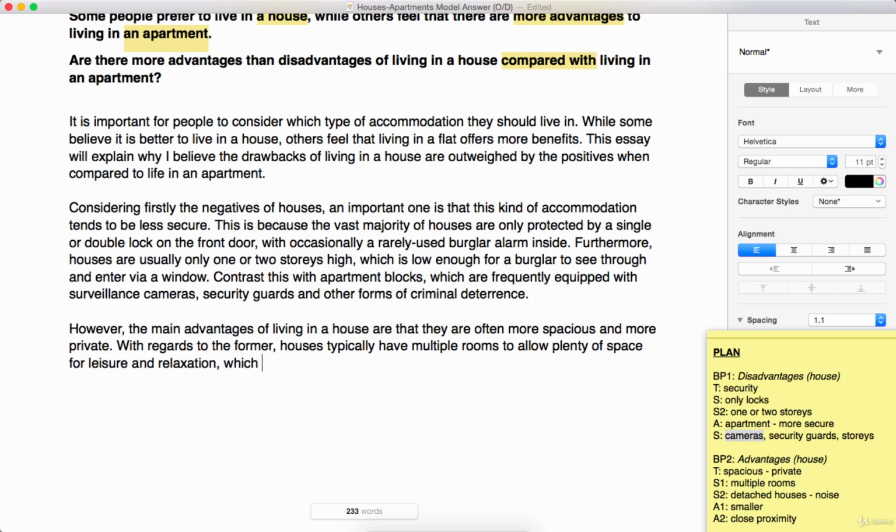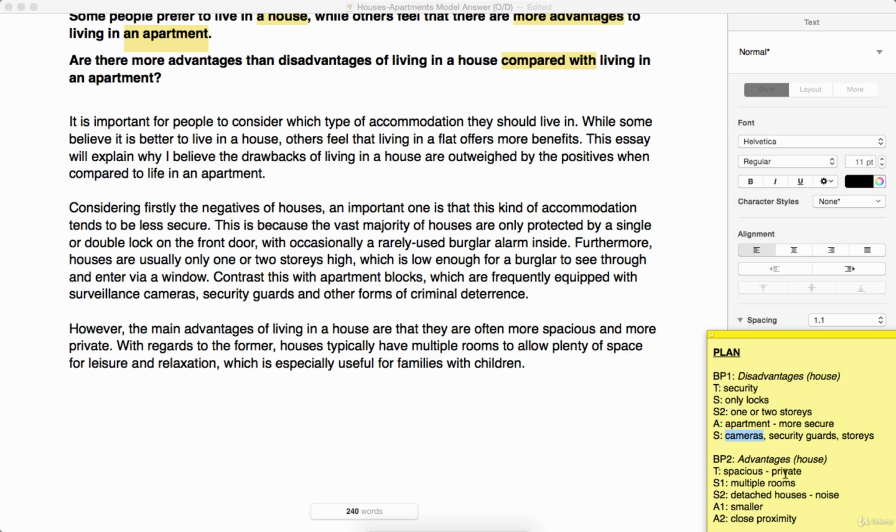And we're going to add another non-defining relative clause in here. I think it's quite useful to just add a "which", as it forces you to think about a little bit more information to develop the idea. What sort of people would this kind of accommodation be good for? Multiple rooms, space, leisure, relaxation. A single person living alone, maybe it doesn't matter so much, but certainly it'll be especially useful for families. And we know that families are usually composed of children, but we will just add that there to further emphasize that point. So, which is especially useful for families with children.